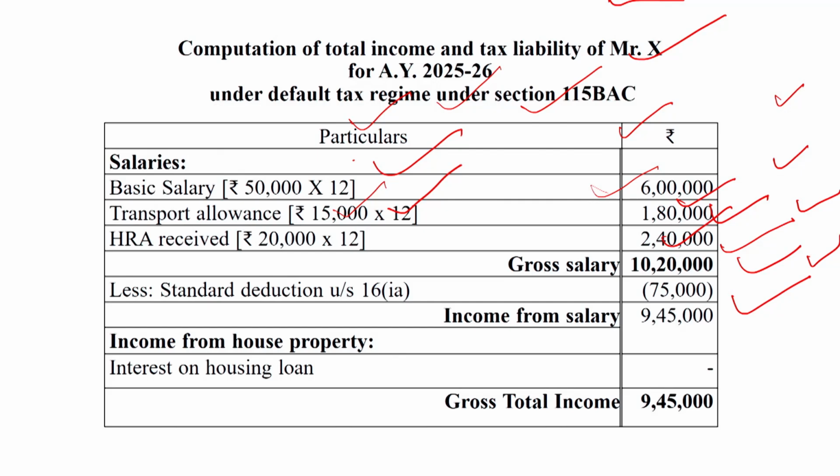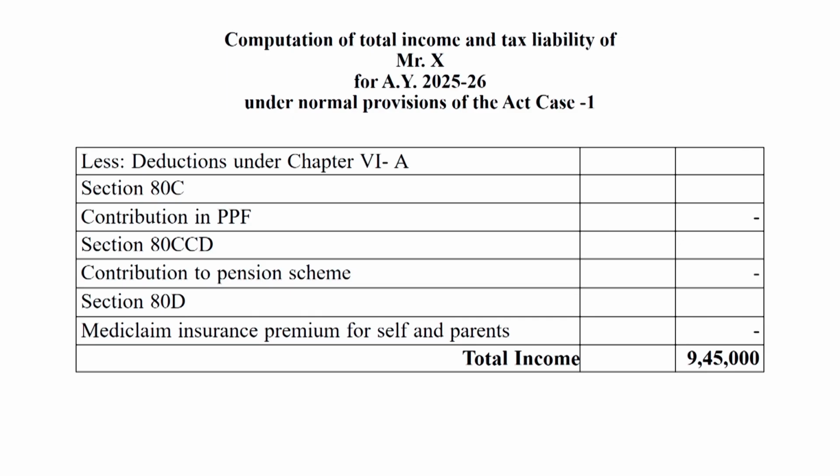Now I am going to solve and explain this question under the optional tax regime, the old tax regime. Under the old tax regime, this slide represents the types of deductions given in this question under Chapter 6A: 80C contribution to PPF, 80CCD contribution to pension scheme, 80D medical insurance premium for self and parents.